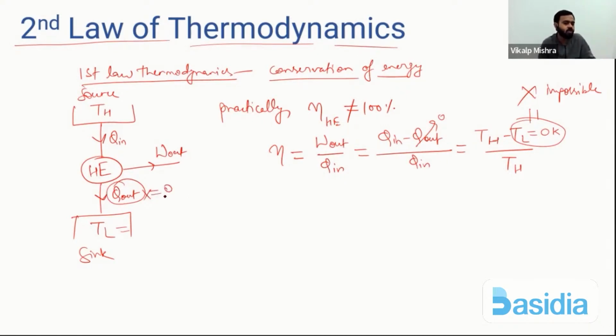If Q out is 0, then Q in equals W out, and if both are equal we get 1, which means 100% efficiency. But practically it is impossible, because to achieve lower temperature equal to 0 is impossible. That's why the efficiency of an engine cannot be 100%.